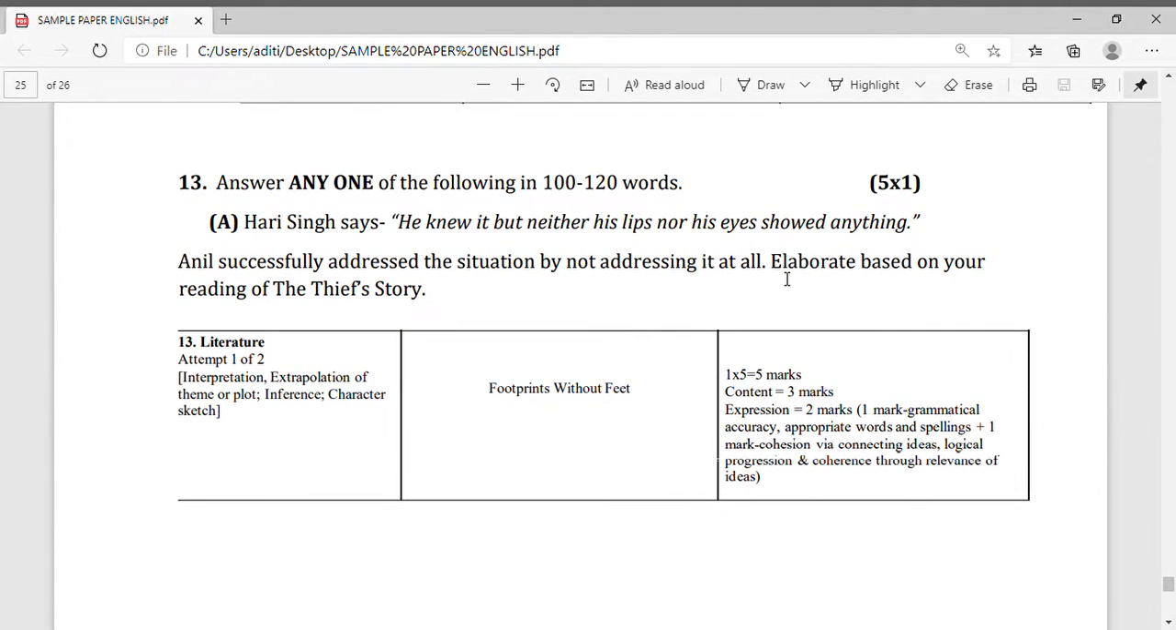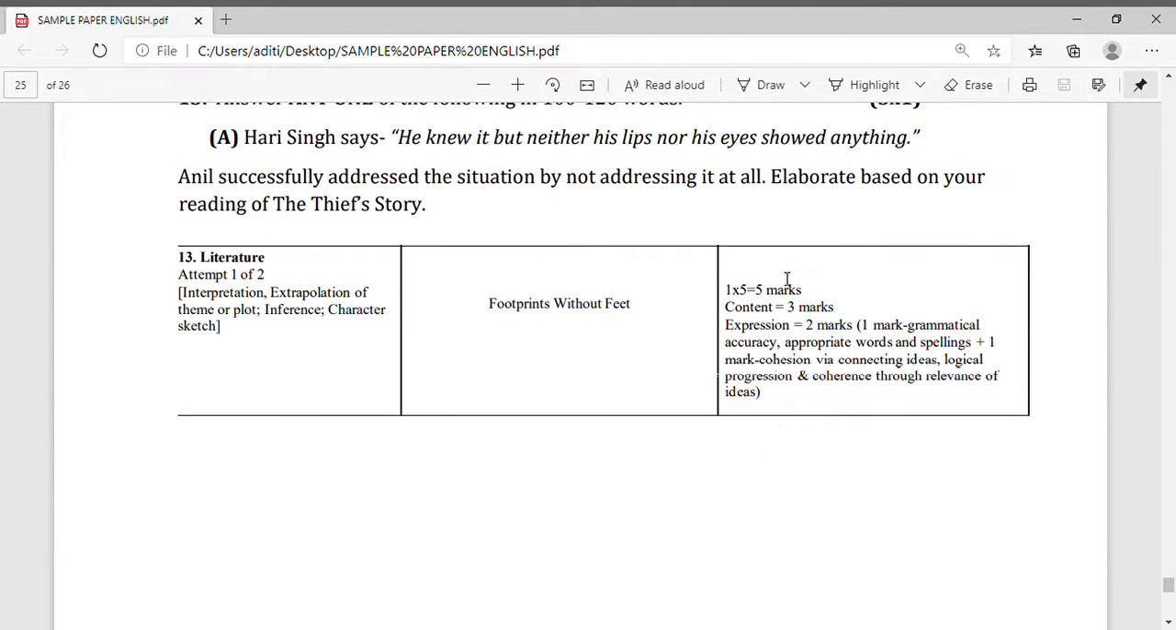Now question number 13. It is the last question of language and literature of your question paper. It will have two options, A and B. You have to attempt only one. Hari Singh says he knew it but neither his lips nor his eyes showed anything. Anil successfully addressed the situation by not addressing it at all. Elaborate based on your reading of The Thief's Story. Now you can see the question is given from The Thief's Story.